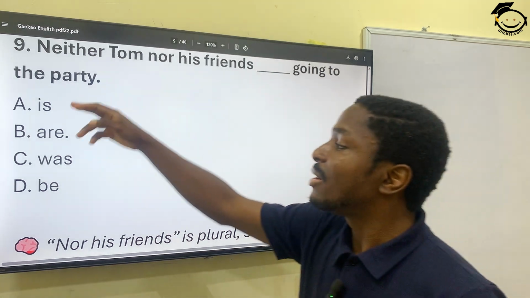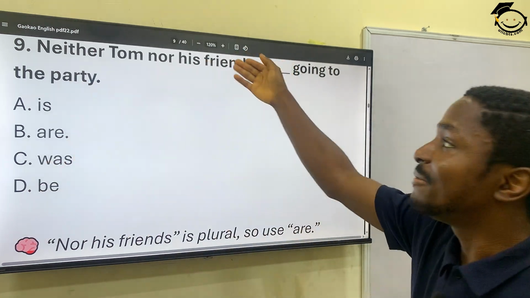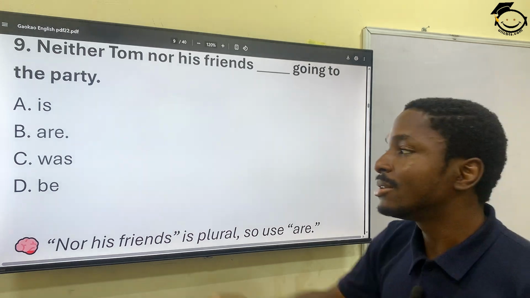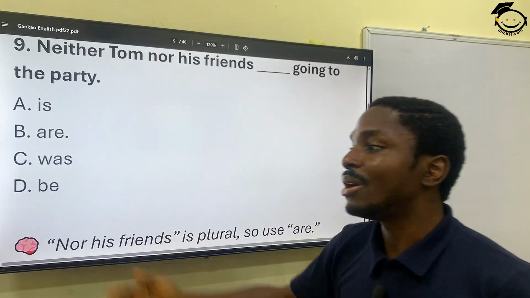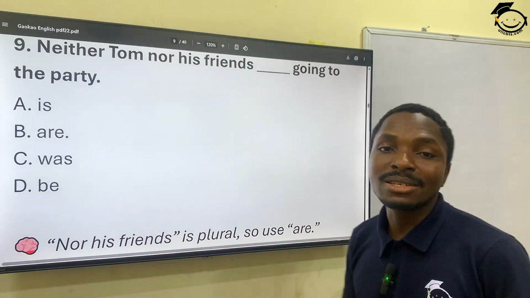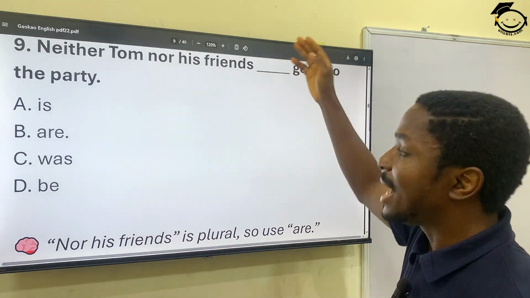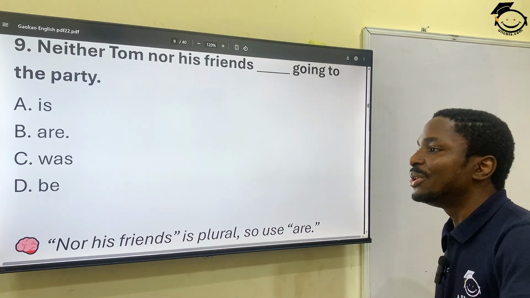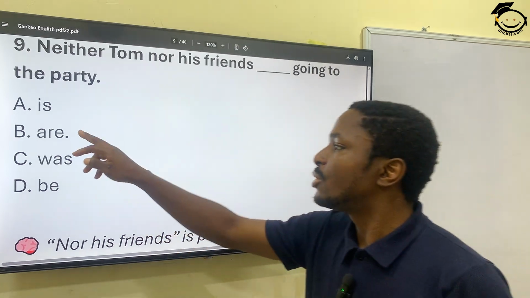So what's the best option that will fit friends here? Because friends is plural, it's got to be are. It's definitely not is. This is singular. Was is the past tense of the singular. So this is going to be are. Neither Tom nor his friends are going to the party. So the correct option is B.